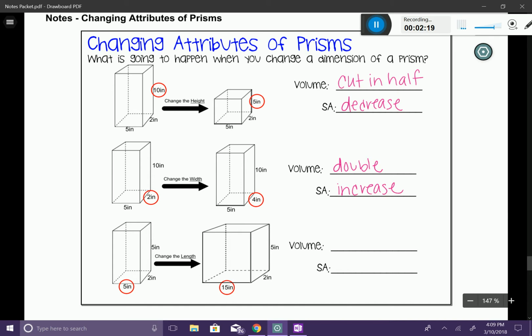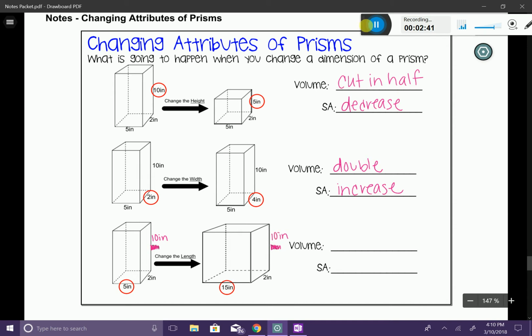And the last attribute that we have here, let's go ahead and take the length. So this time we have a length of 5 inches, we have a width of 2 inches, and I'm sorry, this should be 10 inches. Let me go ahead and change that, and I'm going to change it over here as well. I'm sorry about that. So we have 10 inches.